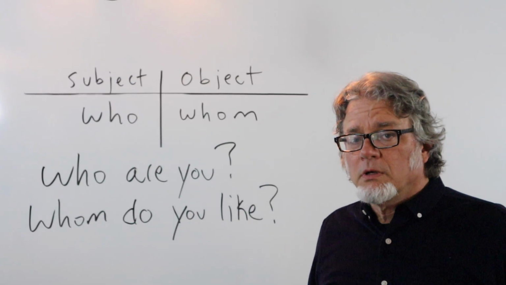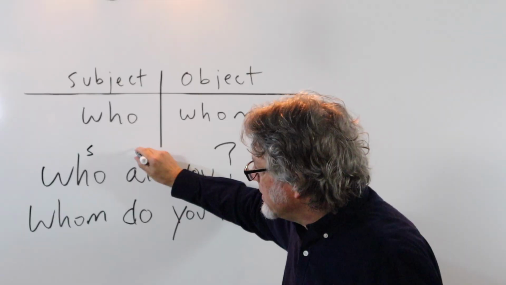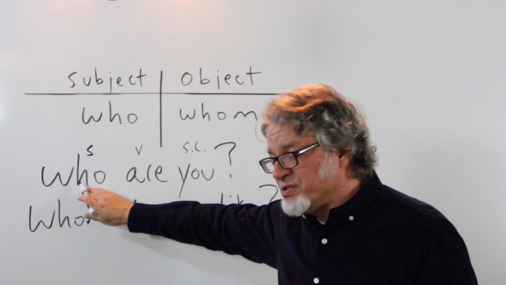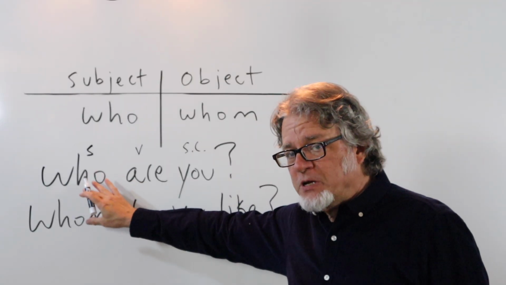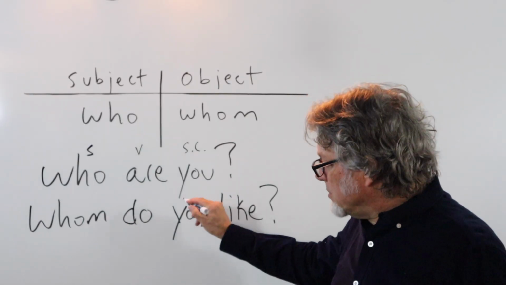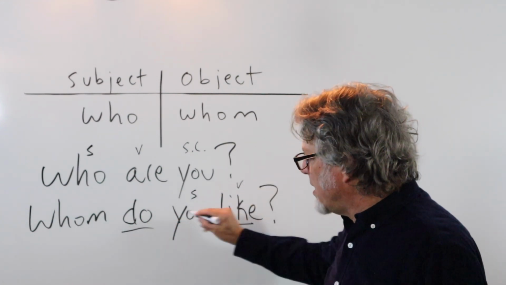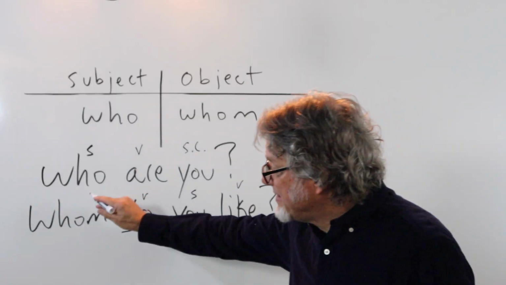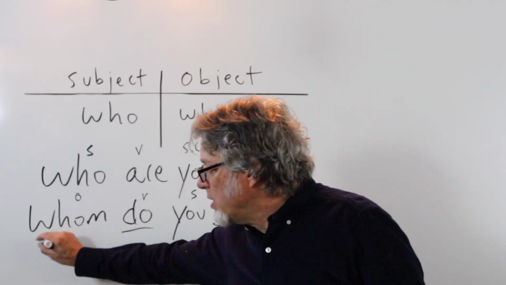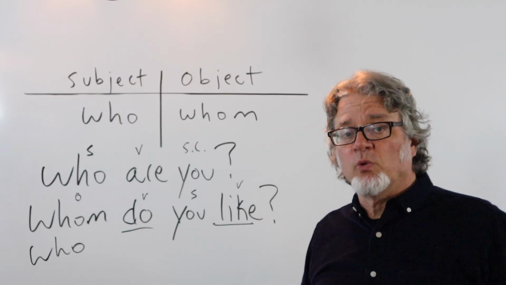Who are you? In this sentence, who is the subject and are is the verb. You is the subject complement that matches the subject, who. In this question, whom do you like? You is the subject and the main verb is like, here's the helping verb, and this is the object. You could very easily replace whom with who. Who do you like? That's what most people will say.